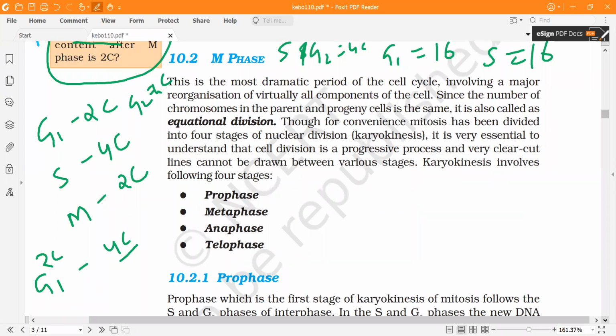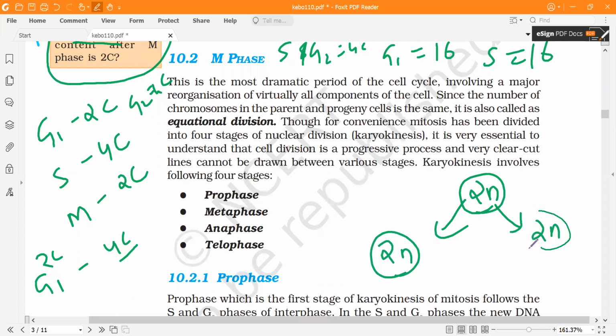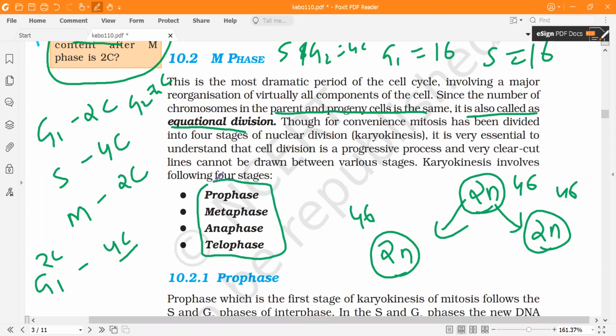Now we'll talk about mitosis. Mitosis is comparatively easy. Meiosis is slightly difficult to understand. In mitosis, from a single diploid cell, two diploid cells are formed. So if it is 46 chromosomes over here, we will have two daughter cells which will also have 46 chromosomes. It is divided into four phases, that is prophase, metaphase, anaphase and telophase, as you know.